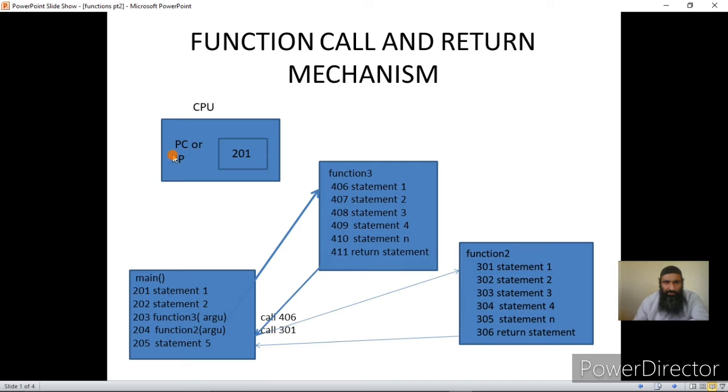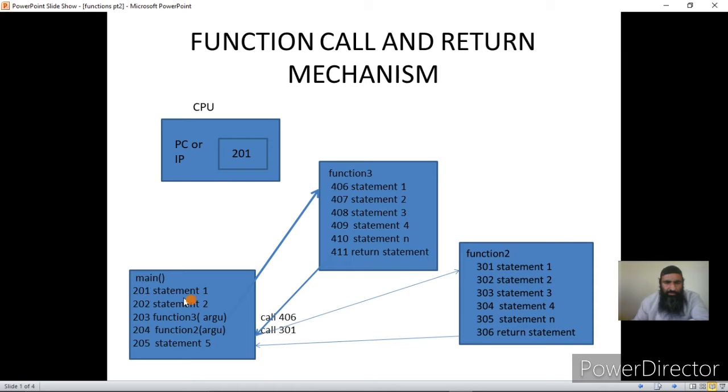This I have already explained in the previous videos. So the first function to be executed by the CPU is the main, and the CPU should know the address of the first instruction of the main so that it can fetch that instruction, decode it and execute.